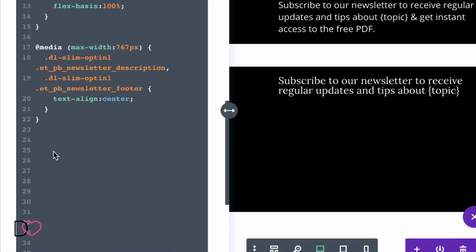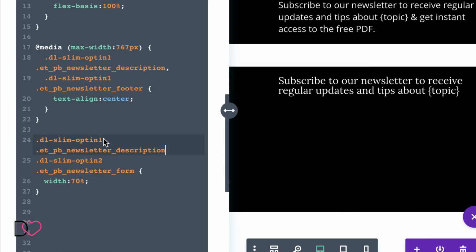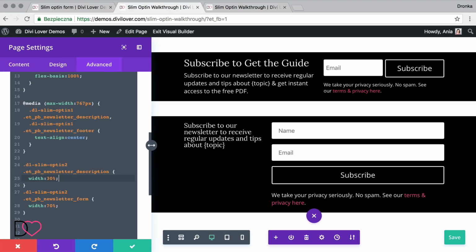Let's make the form 70% and description 30%. Okay, that looks good.